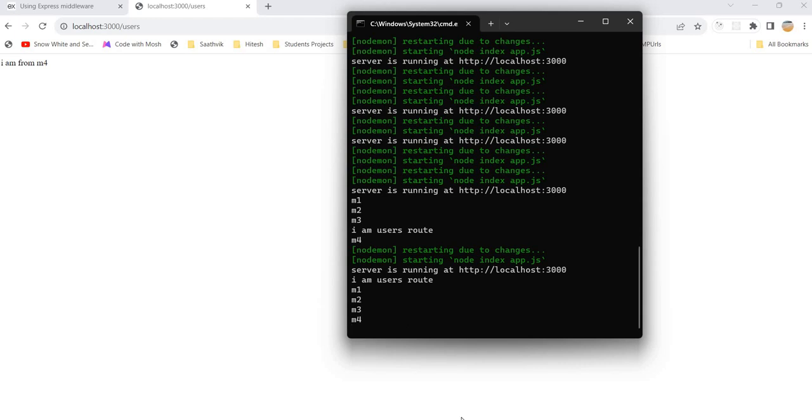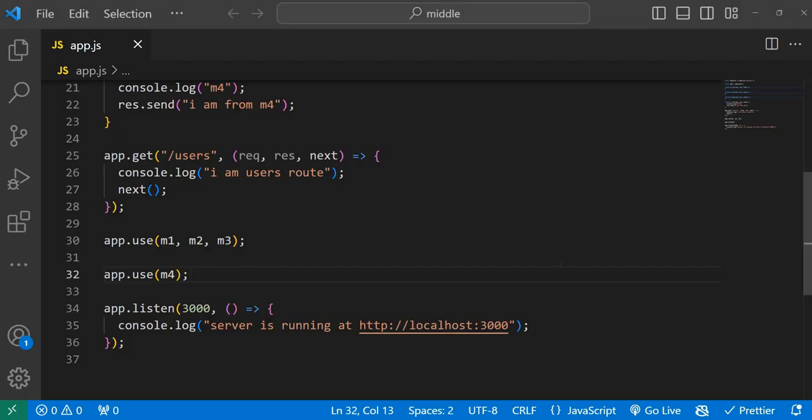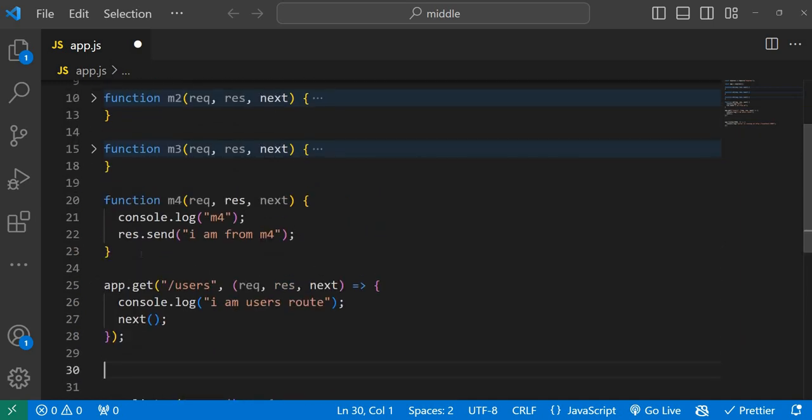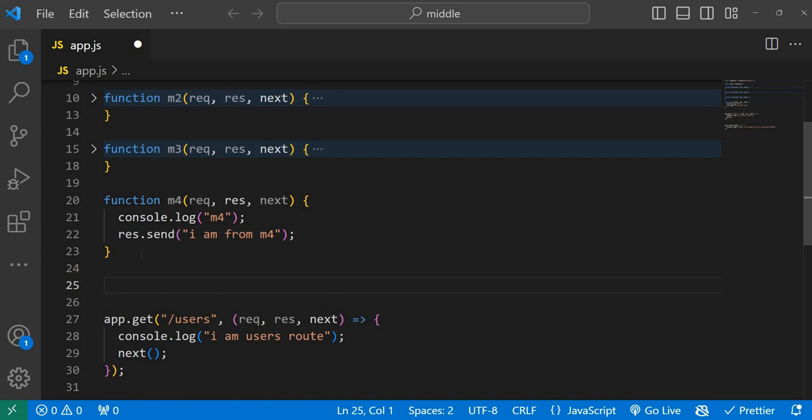How beautiful is this? Okay. But normally, whenever we are building any applications, don't invoke these things after the routes. Always keep the middlewares which we are writing on top.